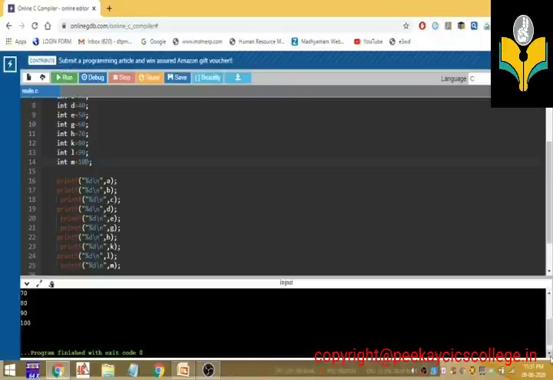Suppose we want to store and process 100 values. What do we do? We store and process these 100 values by using 100 variables. And suppose we want to process and store 1000 values, what do we do? We should create and process 1000 integer or floating point variables, whatever it may be, 1000 ordinary variables. So in order to solve this problem, we use an array variable.